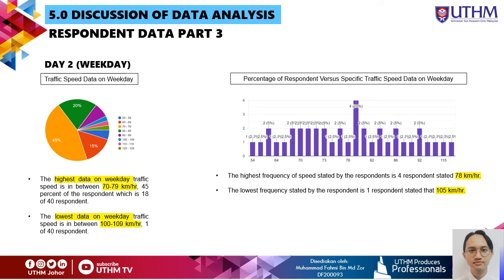Then, for the specific traffic speed data on weekday, the highest frequency of speed stated by the respondents is 4 respondents who state 78 km per hour, and the lowest frequency stated by the respondents is 1 respondent who states 105 km per hour.